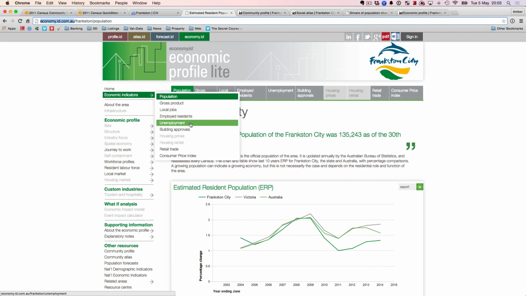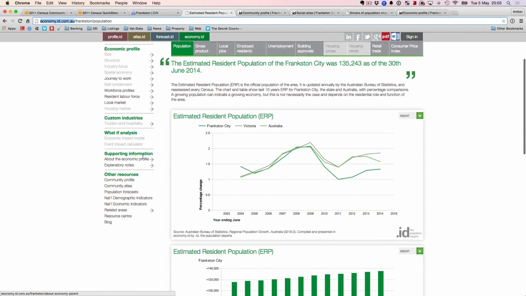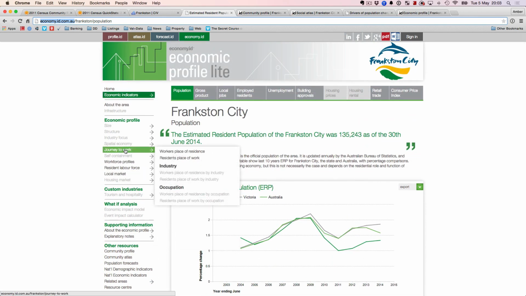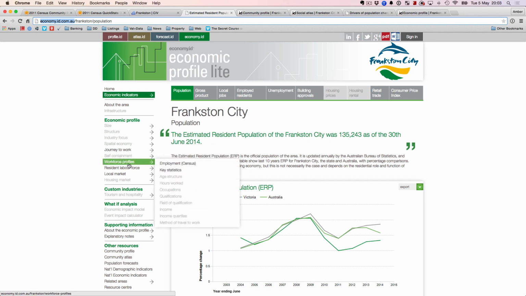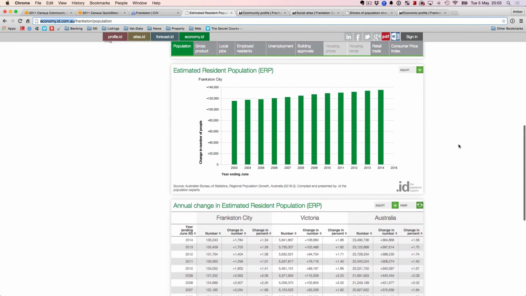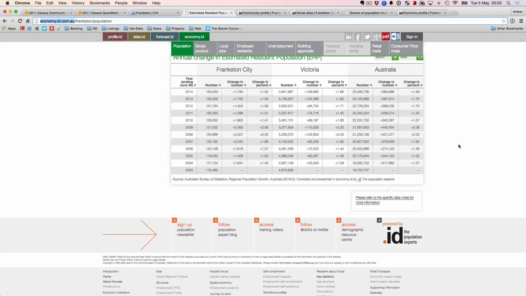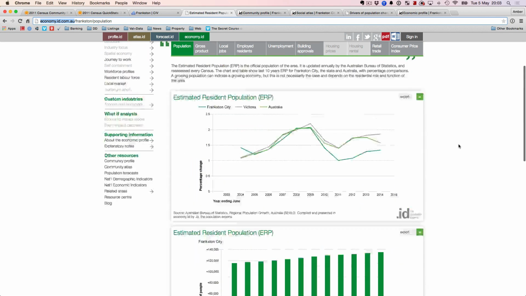It tells you about the unemployment, employed residents, local jobs, gross product, building approvals. Anything that's disabled, that you can't select, means you've got to pay for it. That's the portion you've got to pay for. And you can find out journey to work, how many people have to travel to work. You've got workforce profiles, employment, key status. But if you want any other details, you've got to pay for that data. I've actually never paid them, but I've used and derived a lot of information from this website.